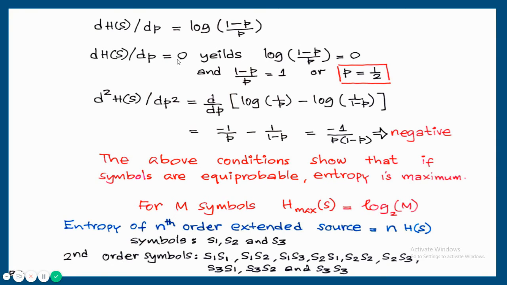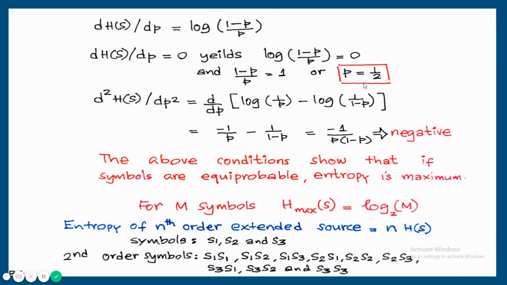d by dp of H of S is equal to 0 yields, substitute this is equal to 0, that is log of 1 minus p upon p is equal to 0, and this indicates that this should be equal to 1 because log 1 is equal to 0. So 1 minus p upon p is equal to 1, or p is equal to 1 by 2. So this indicates that the probability of occurrence of the first symbol is 1 by 2, and the second symbol is also 1 by 2, that is both are equally likely, then the first derivative will become 0.